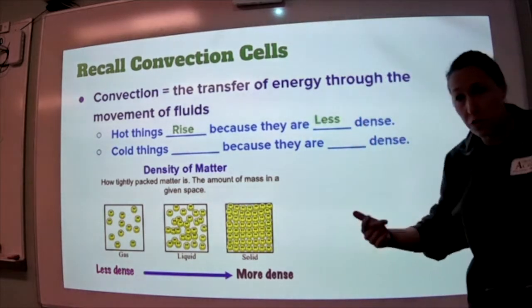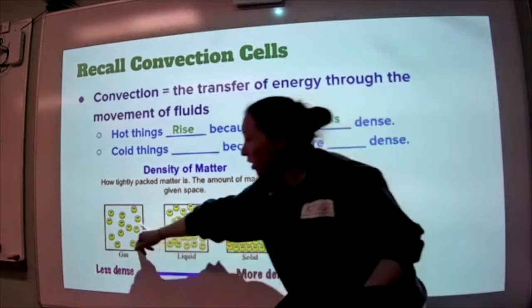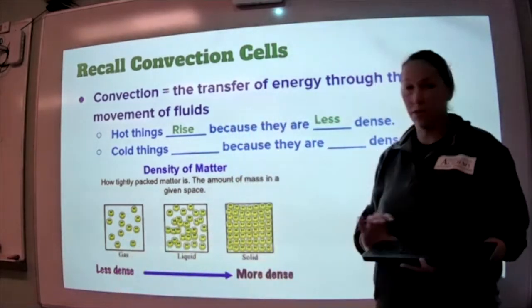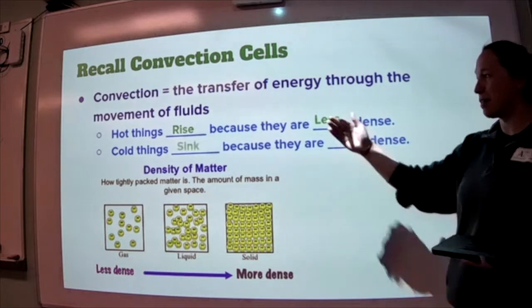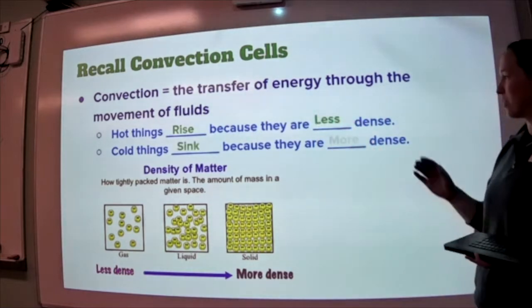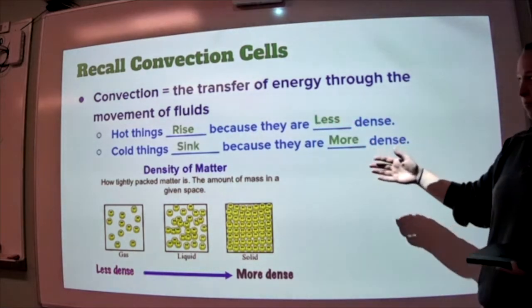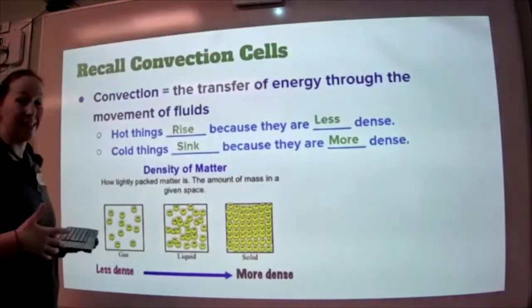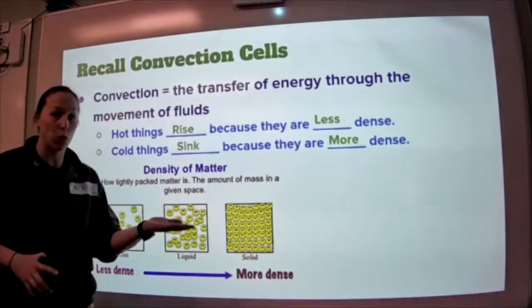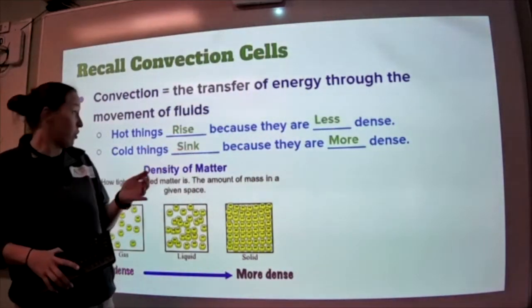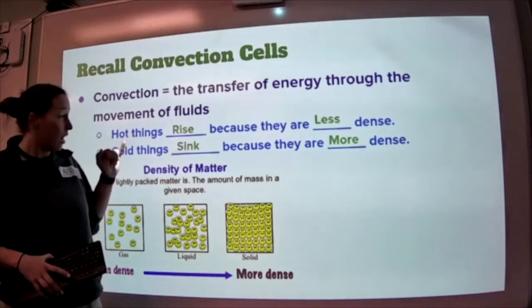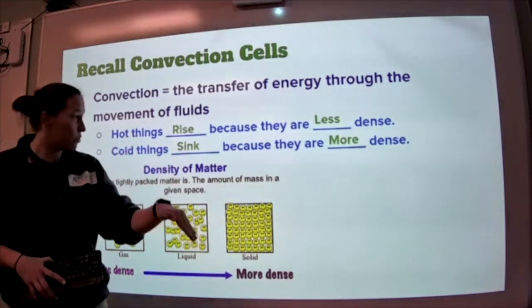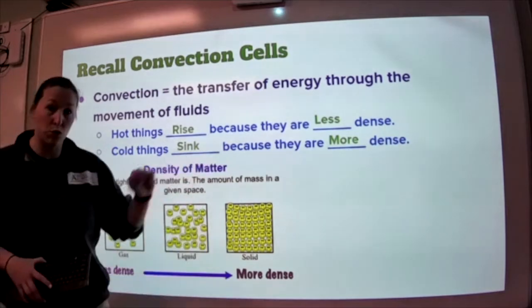Now, cold things do the exact opposite. Instead of having our particles all spread out, they get closer and closer together. And that causes them to sink because they're more dense. And while we were talking about the layers of the earth, in the asthenosphere, we have lava rise to the surface of the earth because it's less dense. And then that cold crust at the subduction zone dove under, it sank because it was more dense.